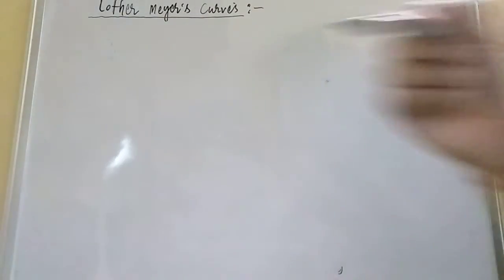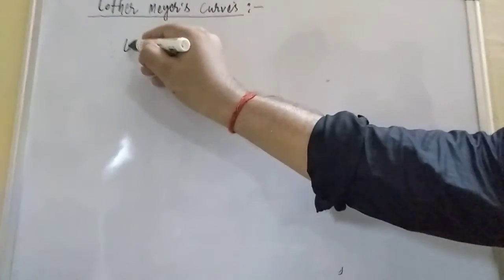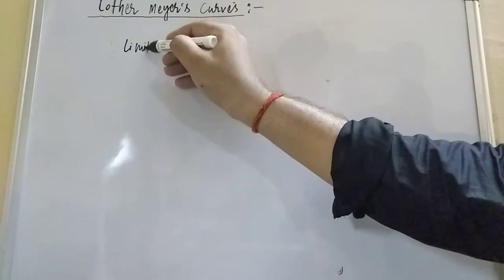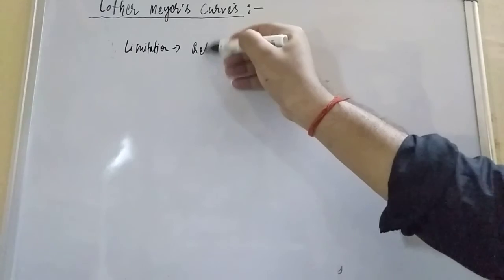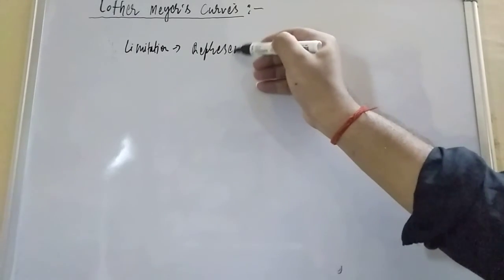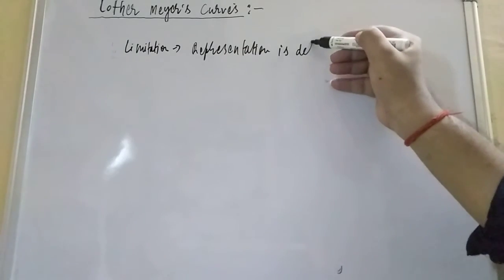If you want to write the limitation, what can we write? Limitation: representation is difficult.